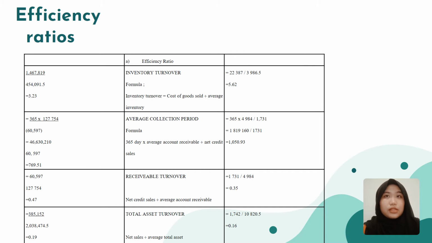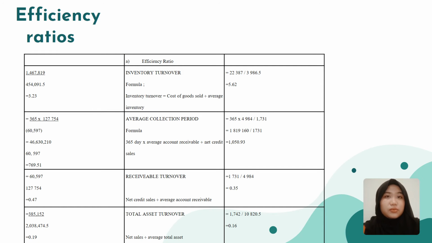Okay, for the next calculation, we're going to calculate efficiency ratio. For efficiency ratio, we have 4 types of calculation: inventory turnover, average collection period, receivable turnover, and total assets turnover. For Mr. DIY, to find inventory turnover, you need to divide cost of goods sold and average inventory. For Mr. DIY, the company gained 3.23, while for IKEA, they gained 5.62.